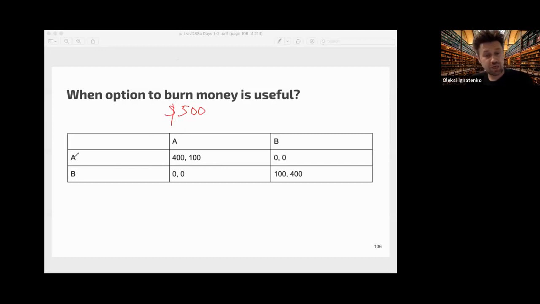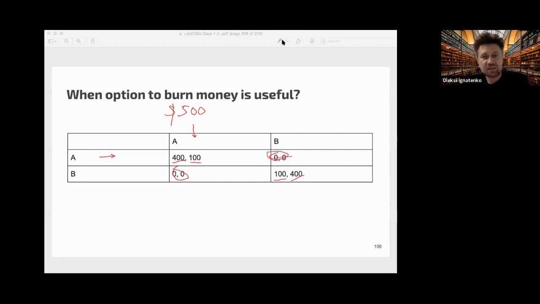They can choose A or B. These are their cards that they secretly put in a box, and then the box is opened, and they see the decisions. If they both choose A, then the first player gets 400 and the second player gets 100. If they both choose B, then the first player gets 100 and the second player gets 400. And if they miscoordinate, then they get nothing.